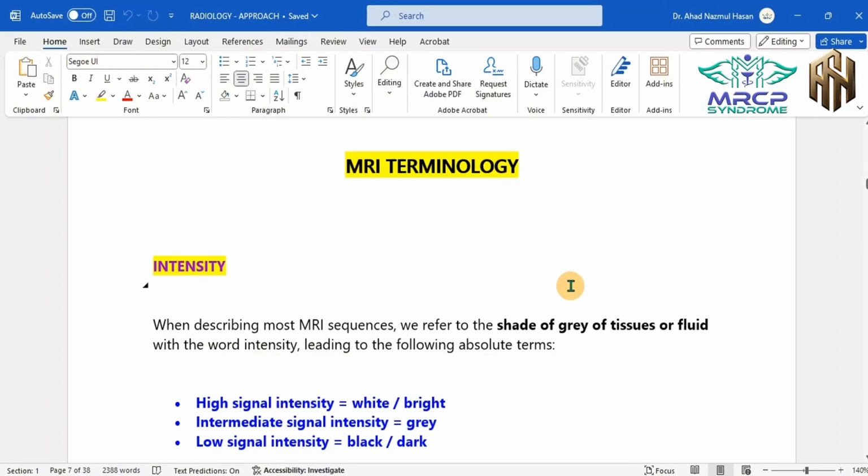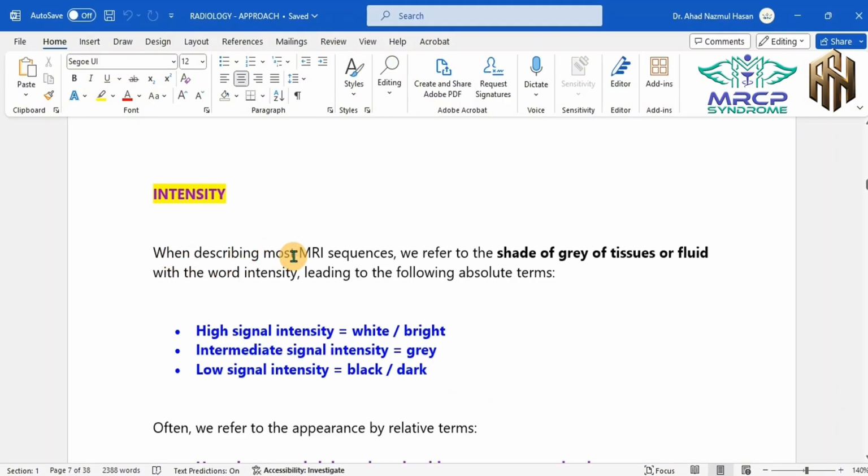So while encountering radiology, we have to use some specific terms. We'll be starting with the MRI terminology. Whenever we use MRI terminology, we use the word intensity. So intensity is for the MRI terminology. When describing most MRI sequences, we refer to the shade of gray of tissues or fluid with the word intensity. And with respect to intensity, it can be used either as an absolute term